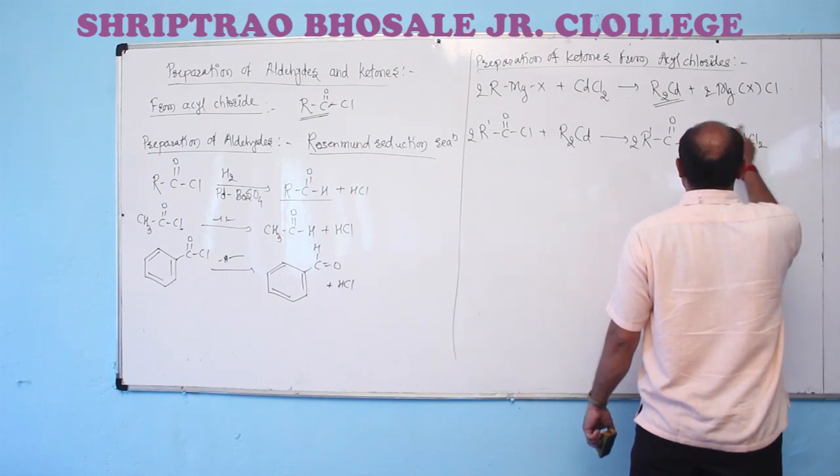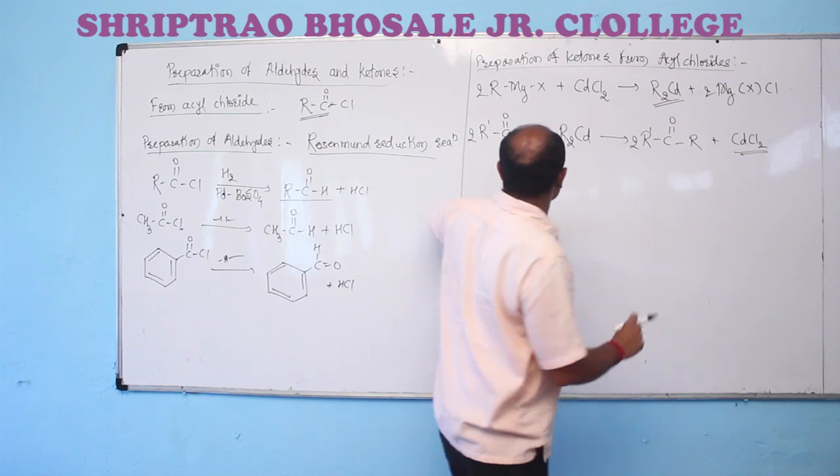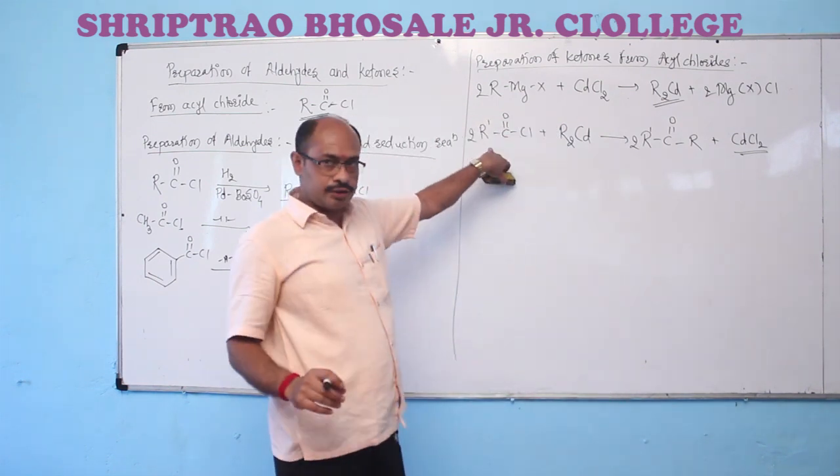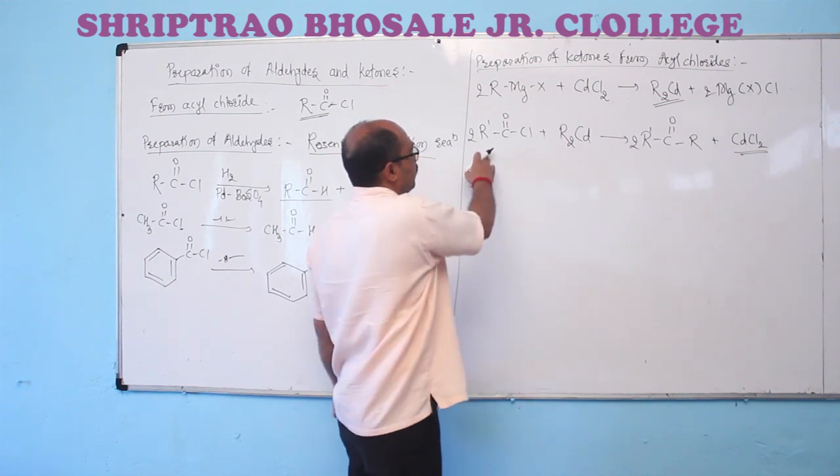The cadmium chloride which is taken is generated again here. This reaction is useful for the preparation of ketones. Simple as well as mixed ketones can be conveniently prepared by using this reaction.